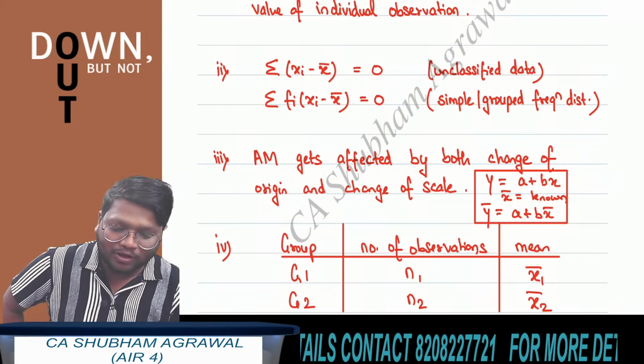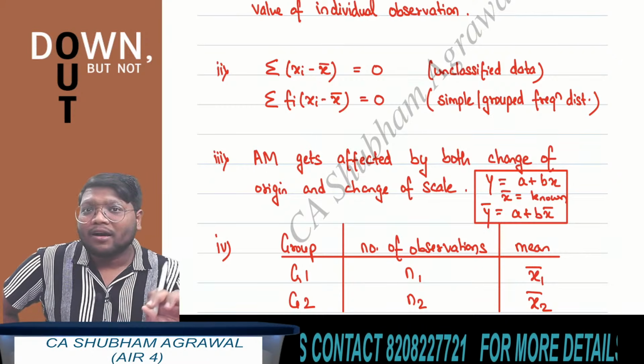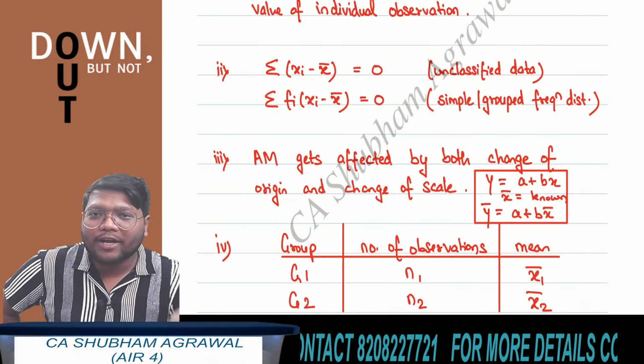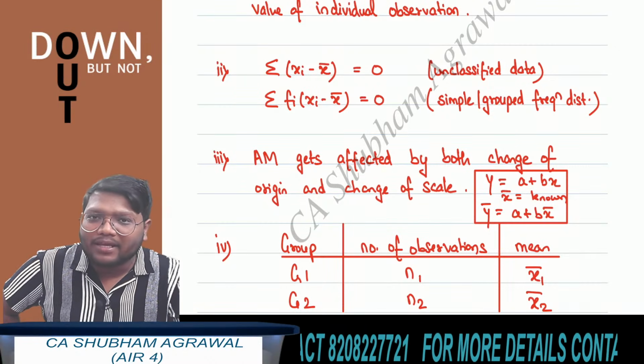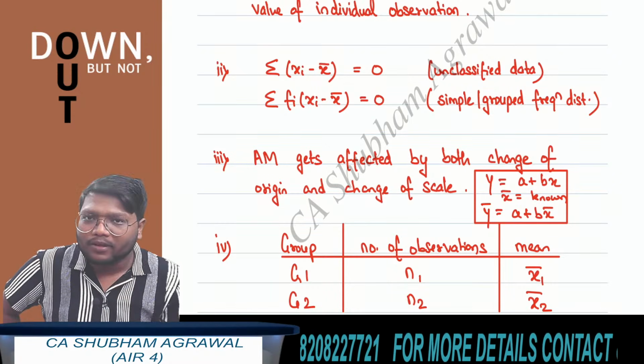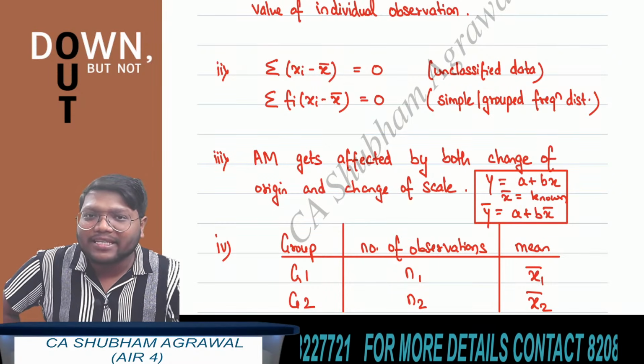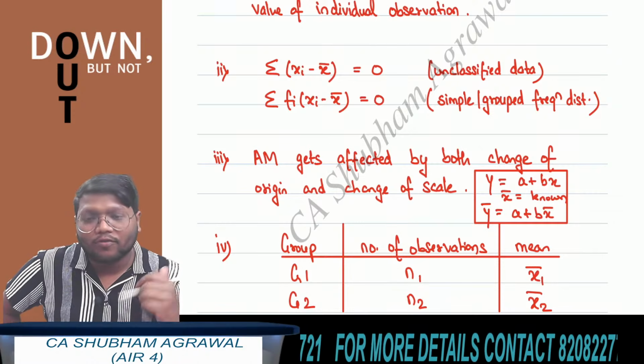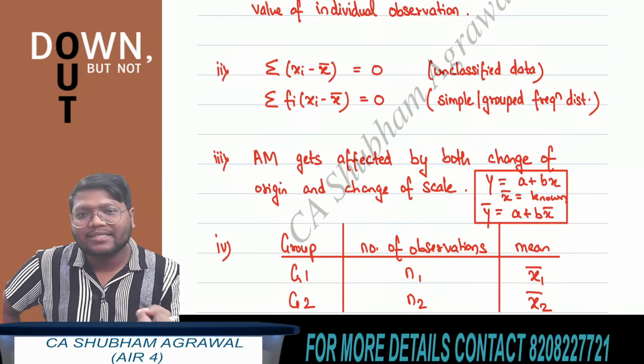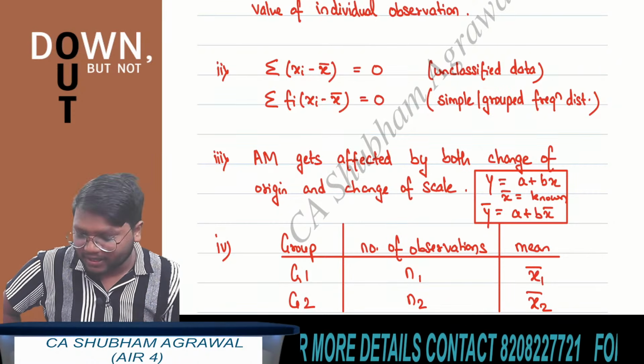See, one more thing. If the unit of random variable is rupee, then arithmetic mean will also be in rupee. If unit of random variable is kg, then arithmetic mean is also in kg. Whatever is the unit of random variable, that same thing is the unit of measure of central tendency.